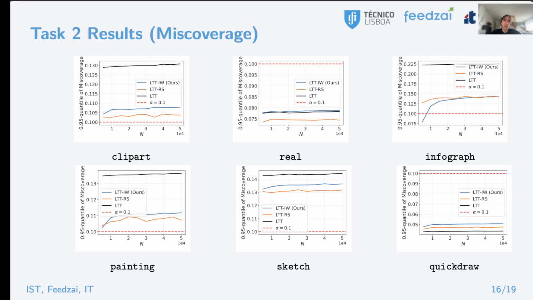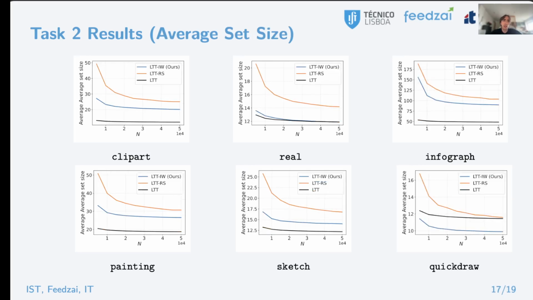And also analyzing the average set size, which is the unconstrained metric, we again see that our method yields less conservative solutions, which in this case is not always desirable because it can come at the cost of increased risk violations related to the miscoverage. So we note that when the covariate shift assumption is not guaranteed to hold, this trade-off always warrants some caution.